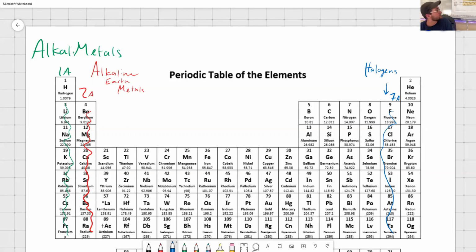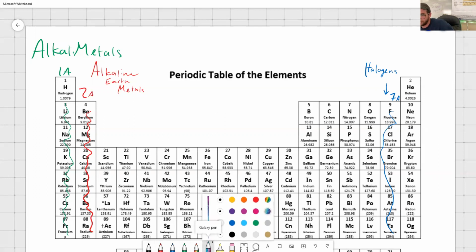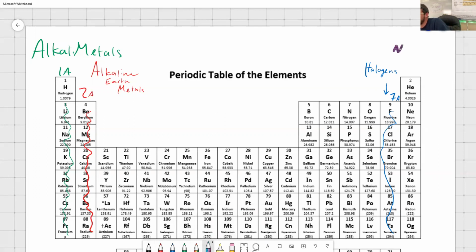And then the next family that we're going to identify, and I guess let's do galaxy colored, why not? So for this next group or family, those are the noble gases. Does gases have two S's? I don't think so. I don't know. If it does, then my bad, I misspelled that. 8A, noble gases, group 8A. These are them right there.